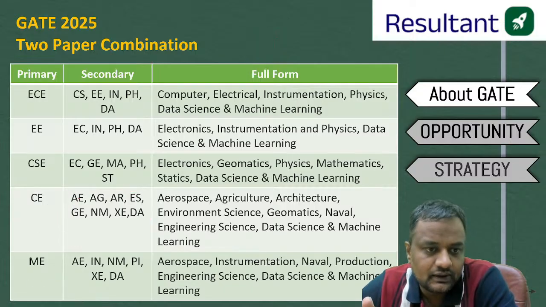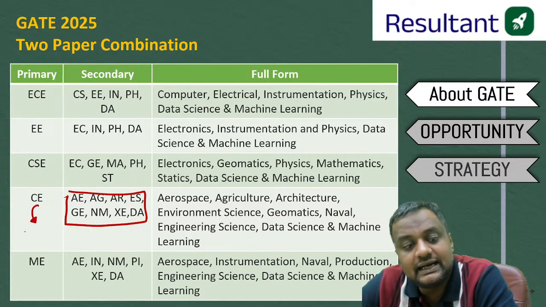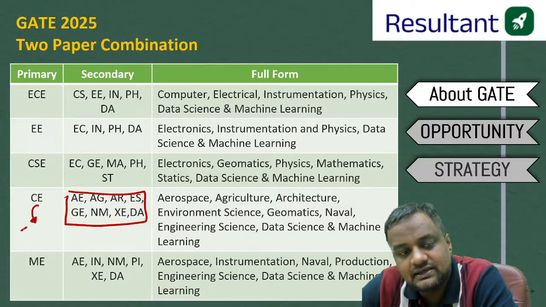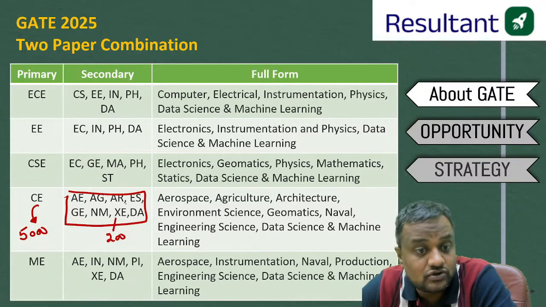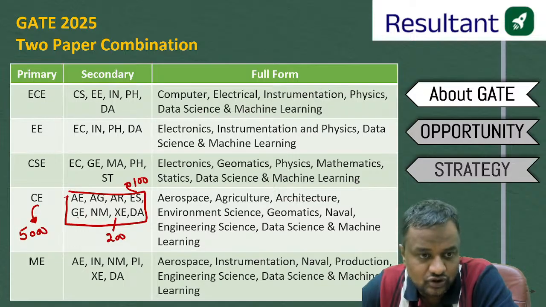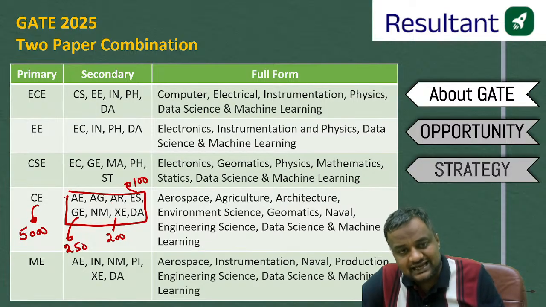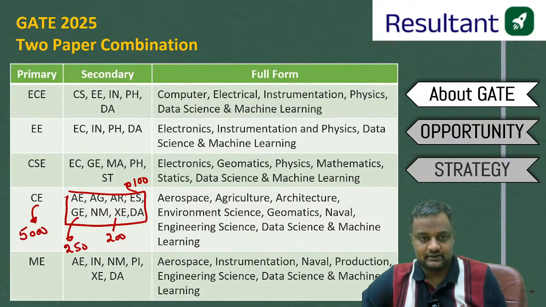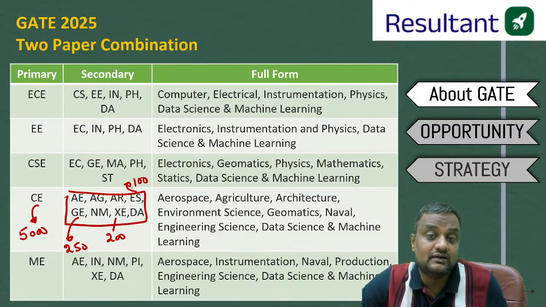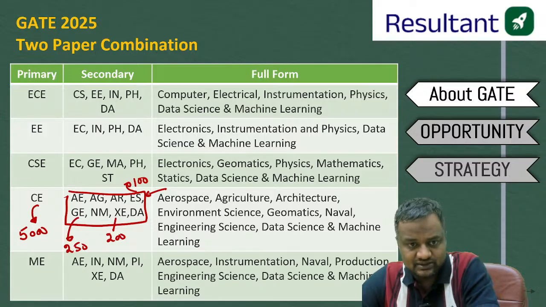Now the second point, for MTech, guys, this may help. Suppose one student gets a rank in civil engineering, might be a 5000 rank, not a good rank. But in ESE, he gets a 200 rank. Or suppose he has not taken ESE, he has taken environment science, and he gets a 100 rank here. Or in geomatics, he gets a 250 rank here. So in all those MTech specializations where environment, ESE or GE is applicable, he might get an MTech. Like most of the environment specializations in MTech, like geotech, structures, environment also. So this ES is eligible.